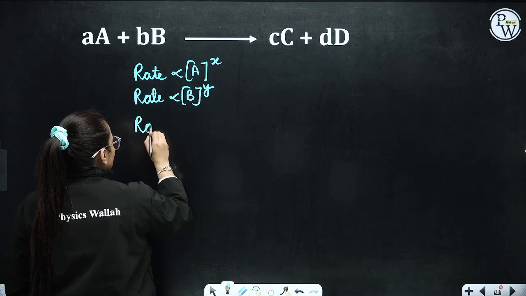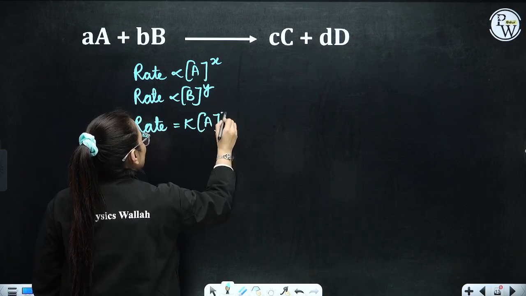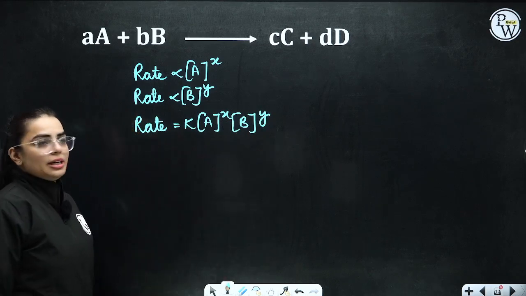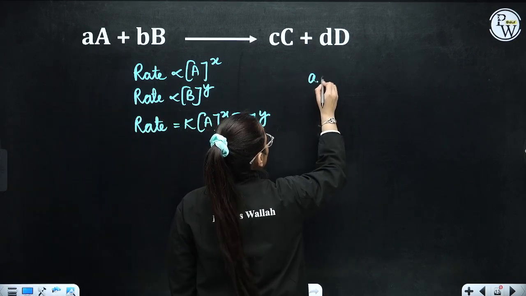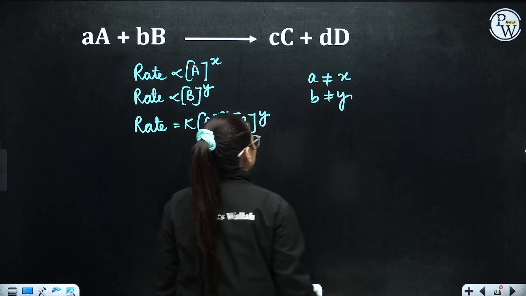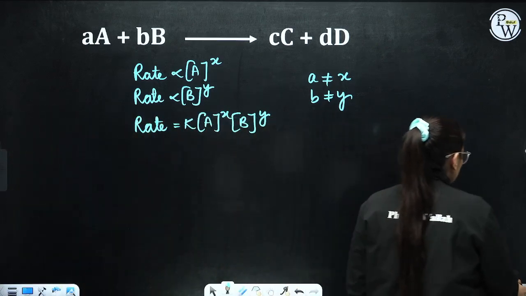Now let's put that together. Rate is equivalent to k into A raised to the power x and B raised to the power y. Here you can clearly mention that a is not equal to x, b is not equal to y. So this is your rate law derivation. Let's now move on to the next part.